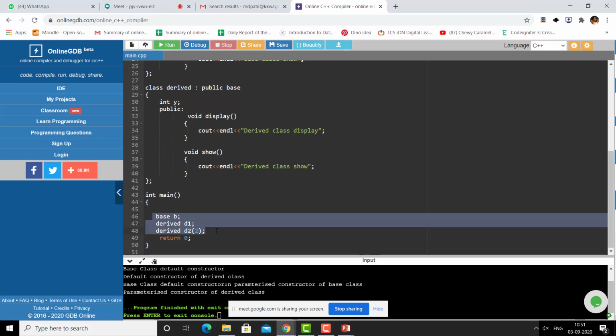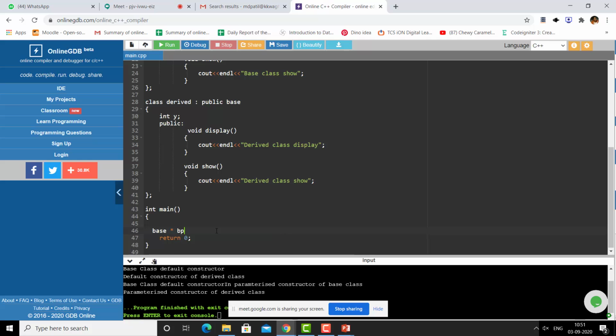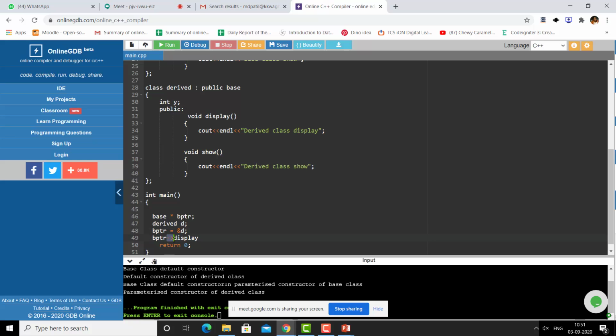Now here I need to create a pointer. So base star BPTR is my pointer. Then I'll create an object of the class derived, called D. And then I'll have BPTR equal to ampersand D, so I will point this pointer to the address of the object D. And then using this pointer, I will call the function. Whenever you are calling a function using a pointer, you have to make use of the arrow operator. So BPTR arrow display will call the display function, and BPTR arrow show will call the show function.